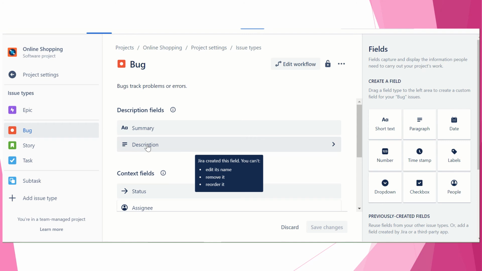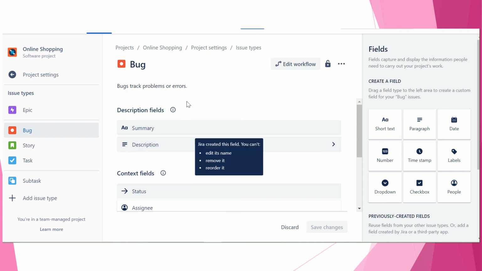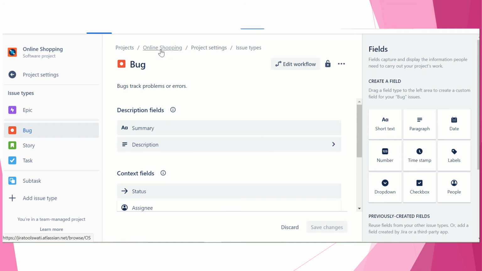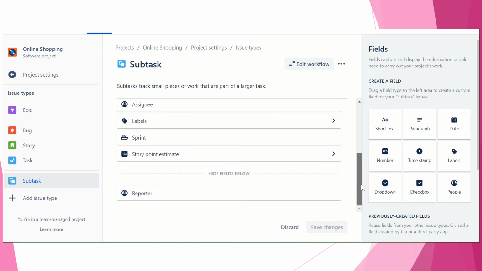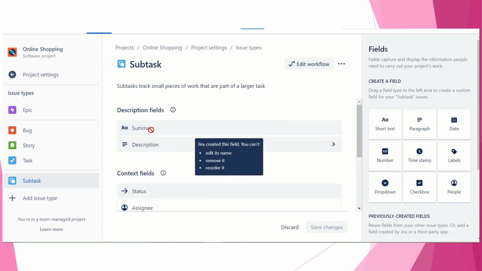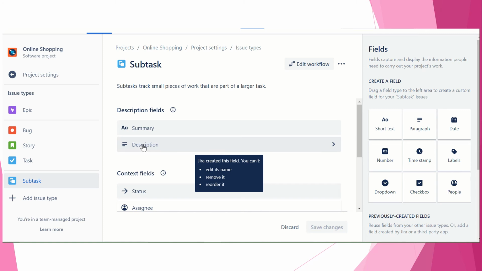You can't edit its name and remove the order. Subtask is there. So what I'll do, we can also create from here. Now description, status.